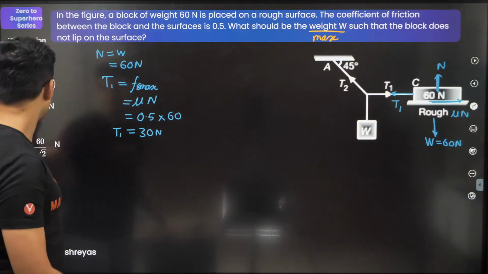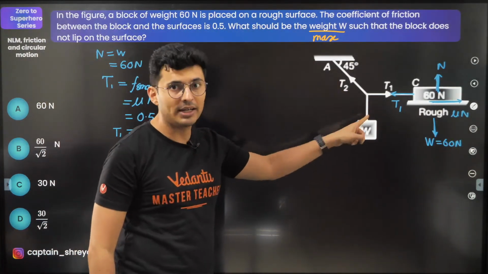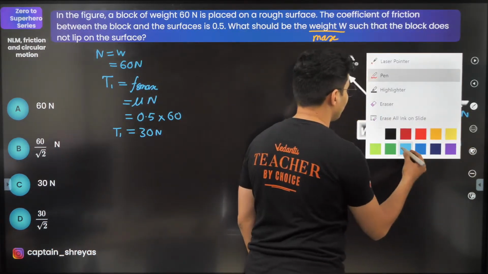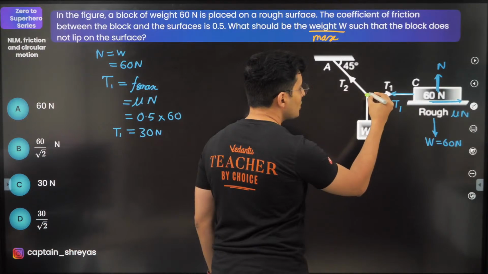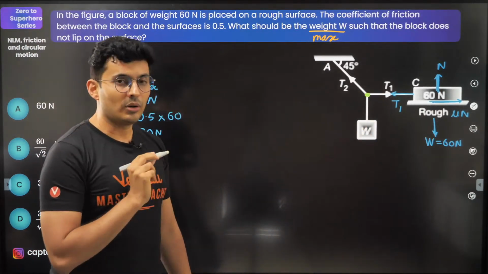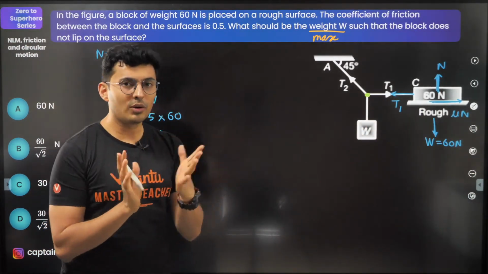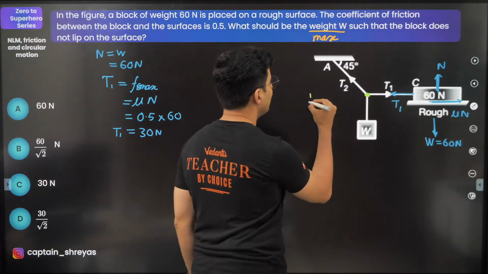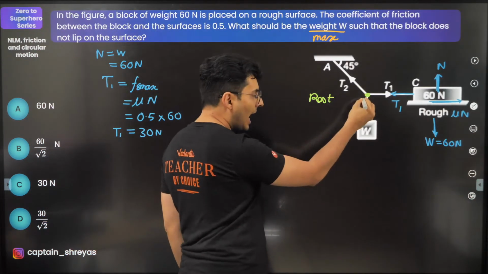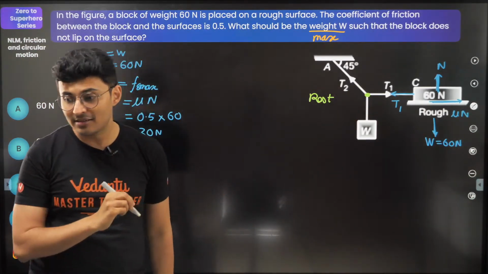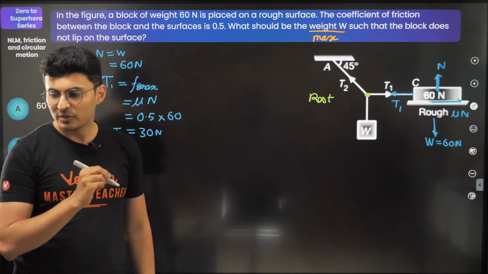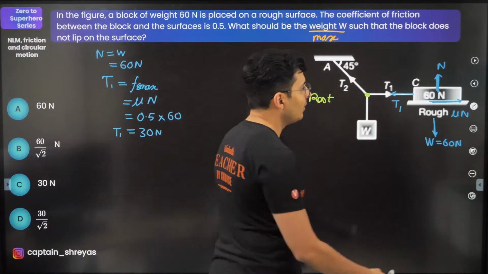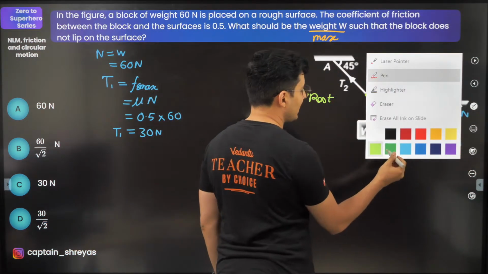I'll keep this aside. Now, whenever you see a string joint problem, always remember you are going to draw the free body diagram of the joint. Always remember, whenever you have 3-4 strings connected, you always draw the free body diagram of the joint, because the joint is at rest and the mass of the joint is 0. I hope this is clear. Now, what you should do, just show the forces acting on it.